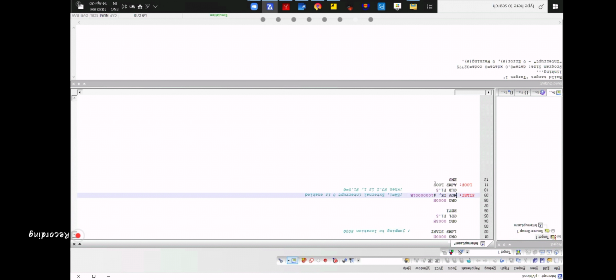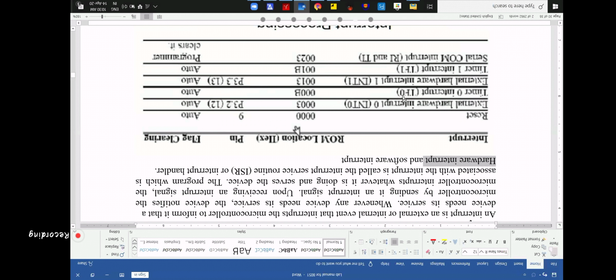So from here I'm jumping inside. If I go here, the hardware external INT0 is located at subroutine 0003.